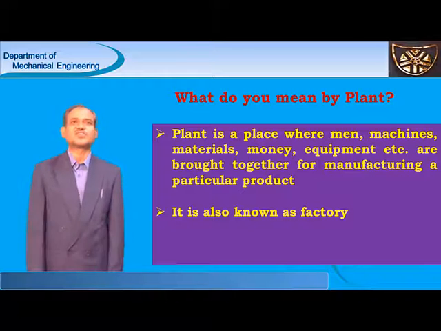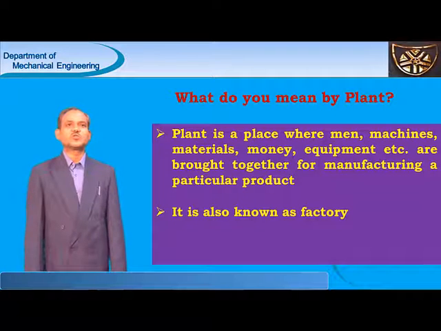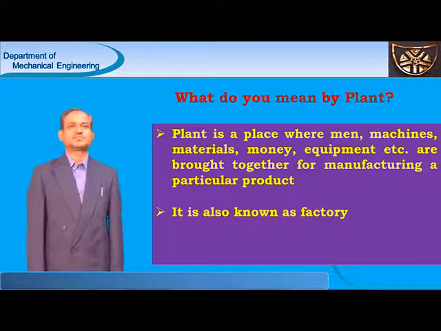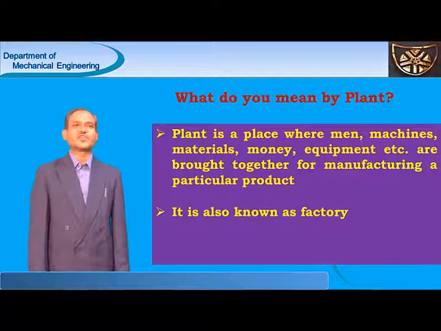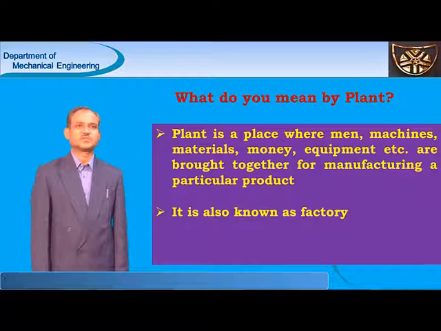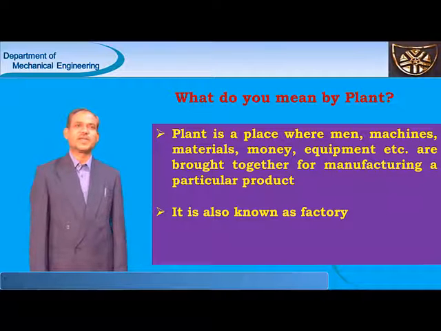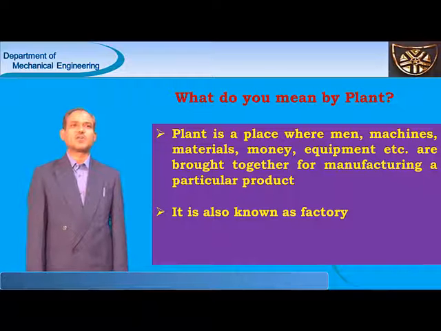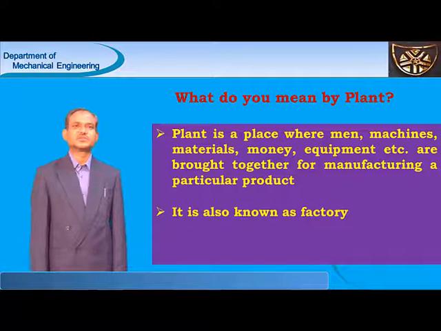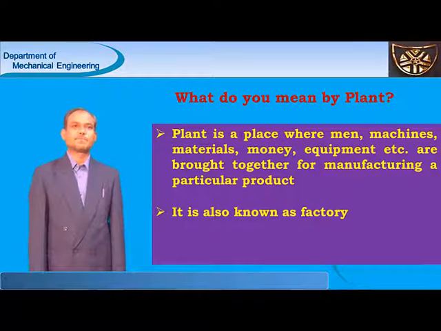All these resources are brought together for manufacturing of a particular product. A plant is a place where all the resources are brought together for producing a particular product.